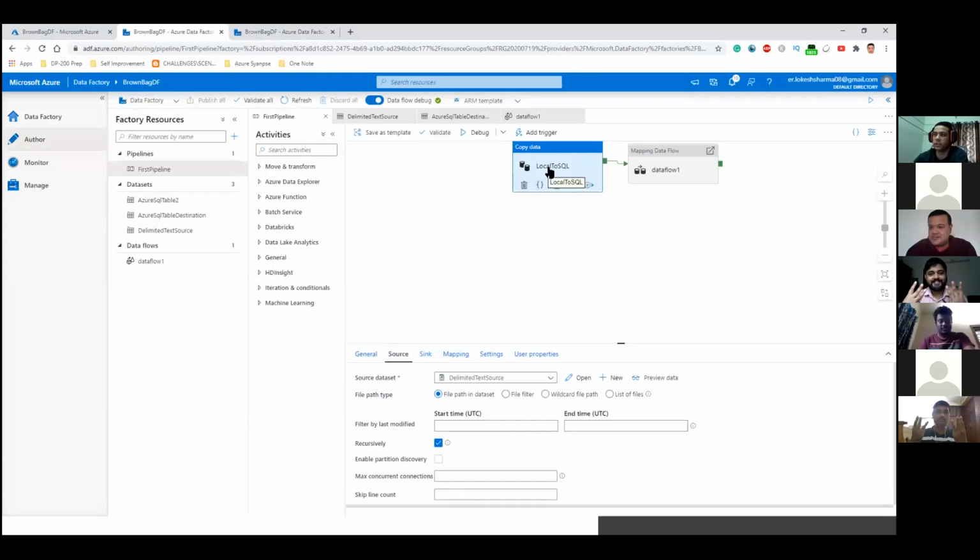to find out which are the latest files. But if you want to do the incremental load, you can actually do ELT, which means you load the data into your target database or target table, and then you use SQL to do that. So it all depends on the requirements. But out of the box, we have this property called filter start time and end time. And in data flow, you have an option of upsert. So you can also use that.